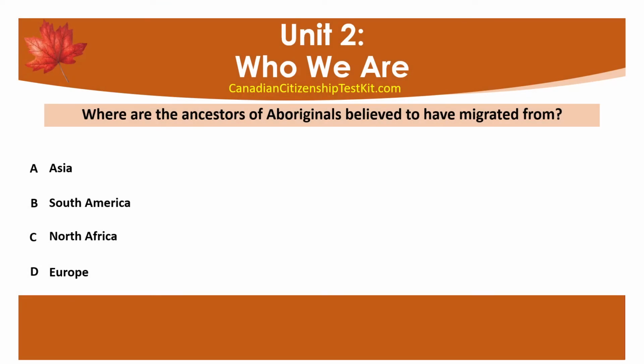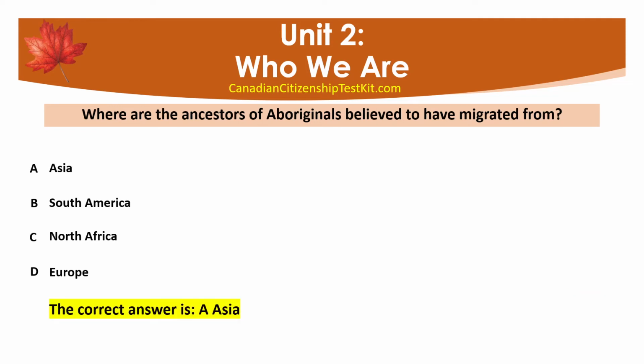Where are the ancestors of Aboriginals believed to have migrated from? A. Asia. B. South America. C. North Africa. D. Europe. The correct answer is A. Asia.